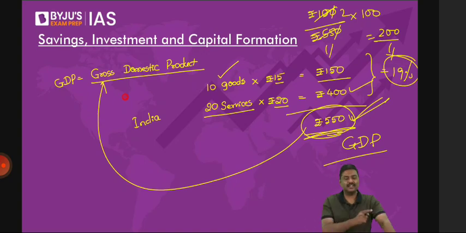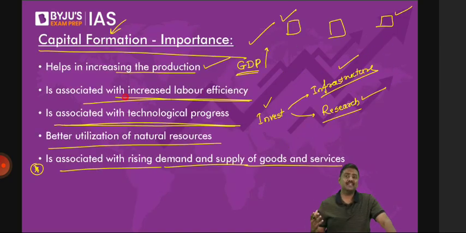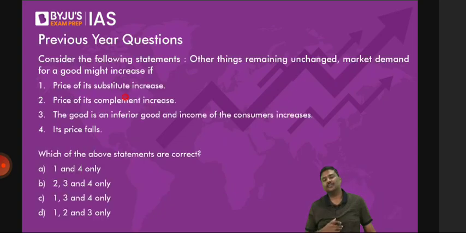Now, what is happening in case of India? Not today. As and when we keep on discussing these concepts, what is happening in industries, what is happening in the banking sector, what is happening to employment, etc. All of those you'll be able to connect to the idea of savings, investment, and capital formation. So finally, we have come to the questions. Okay. Let's start discussing these questions.